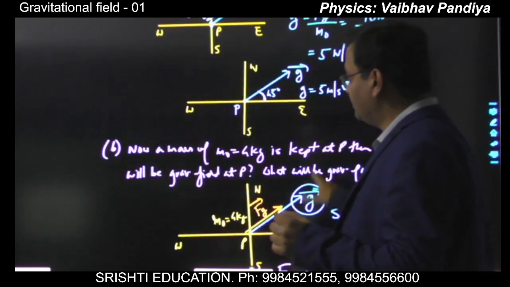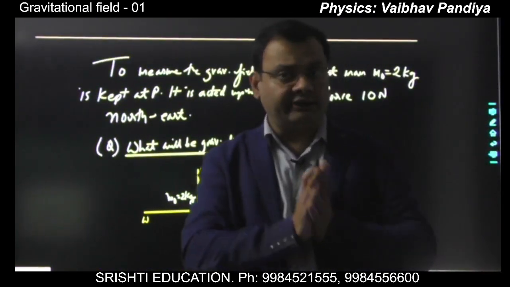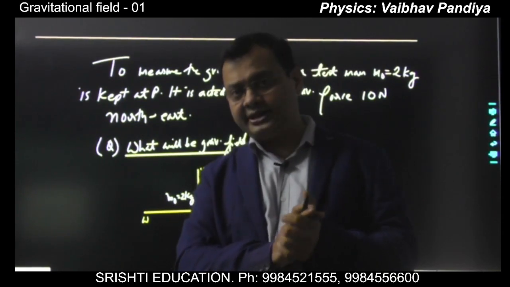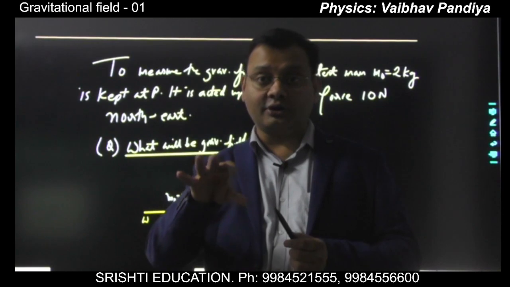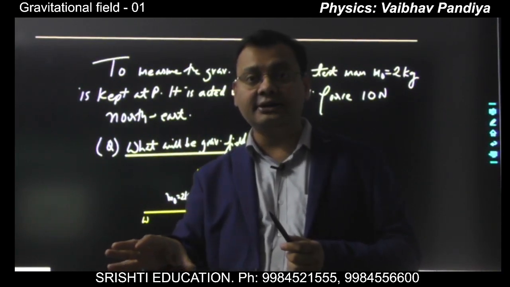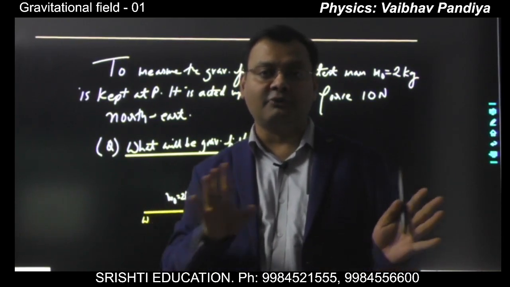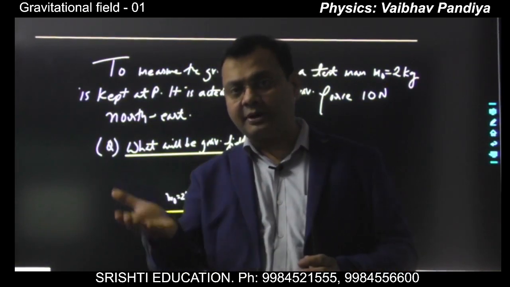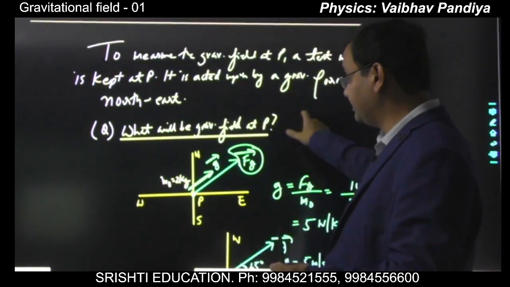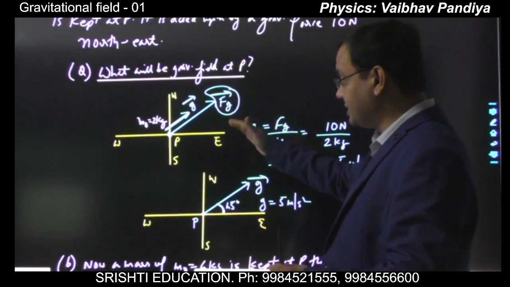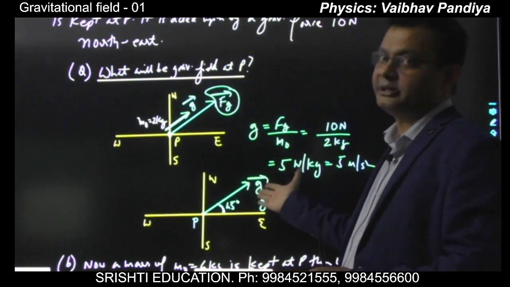Number two, field is due to some source mass. Until you change that source mass, there will be no change in the field. Number three, the test mass is a mass which is used to measure the field, to detect the field. If you change the test mass, there will be no change in the field. Number four, if you change the test mass, the gravitational force on the test mass will change. Like in this case, every time you change m naught, each time Fg will change, but the gravitational field will remain the same. Okay.